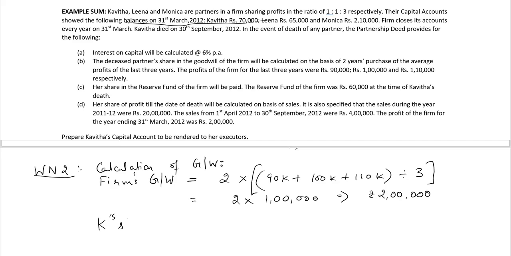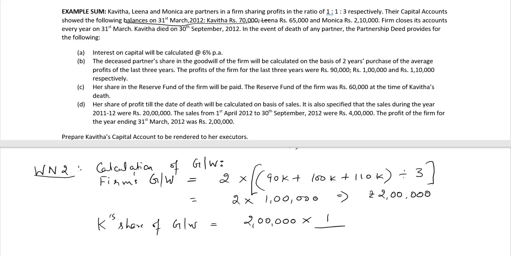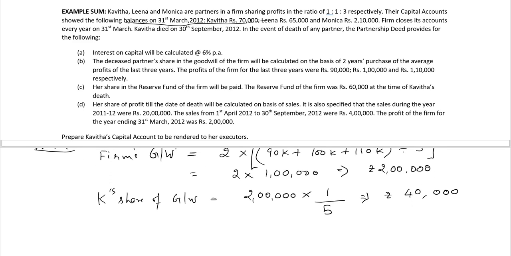Kavita's share of goodwill is equal to the firm's goodwill, which is rupees 2 lakh, multiplied by Kavita's share in business, which is 1 divided by 5. So we get rupees 40,000 as Kavita's share of goodwill, and this needs to be divided between the gaining partners, Leena and Monica, in that gaining ratio.